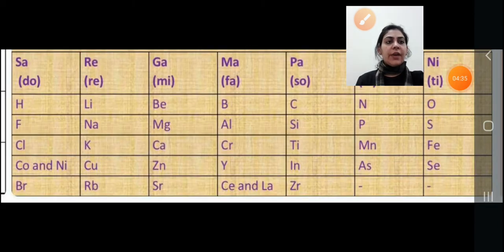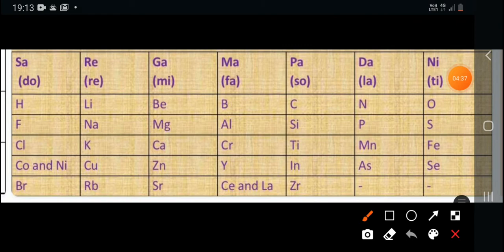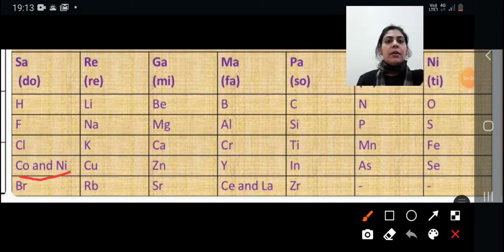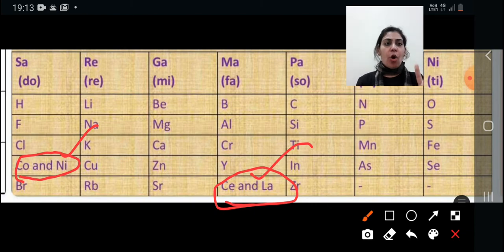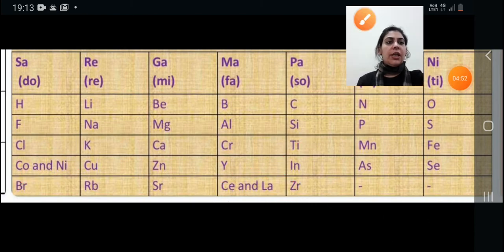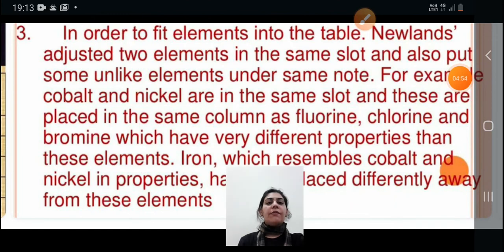One more defect of Newland's law of octaves was that he placed two elements in the same slot of the periodic table, as you can see on the screen. So it was the third defect. In order to fit the elements into the table, Newland adjusted two elements in the same slot, and those two elements were unlike in their properties. Their chemical properties were not the same.